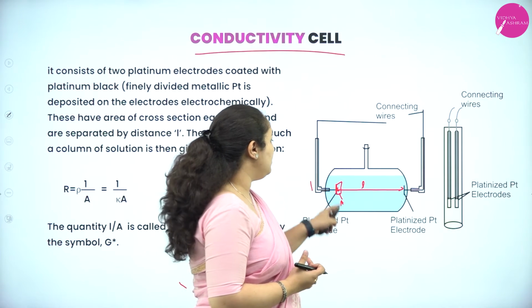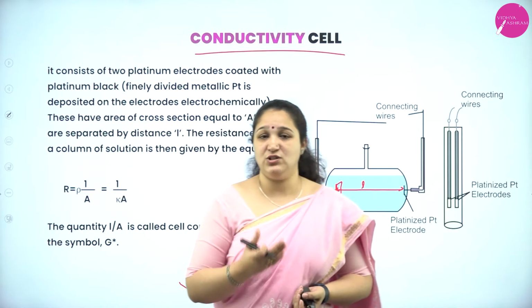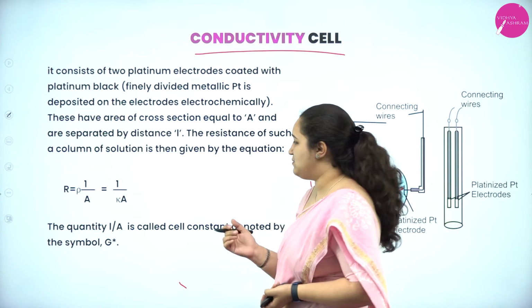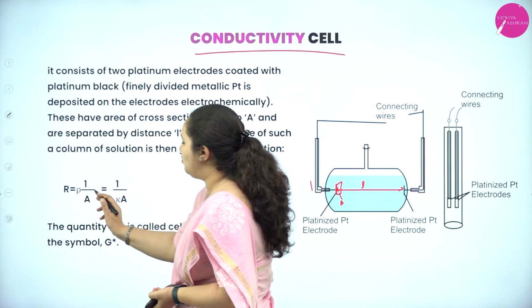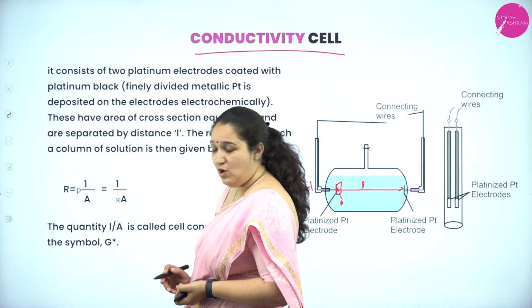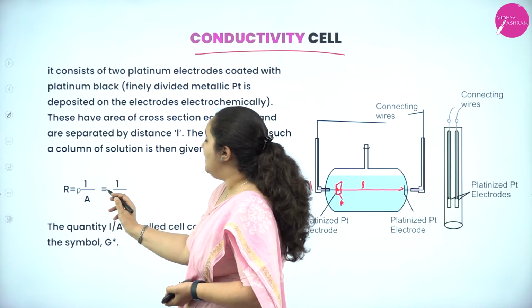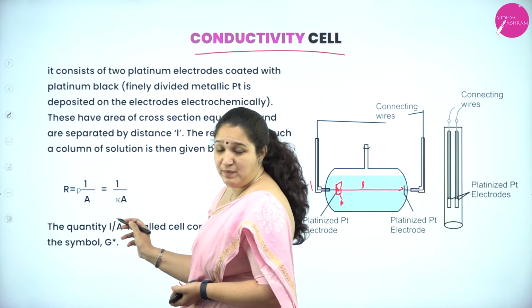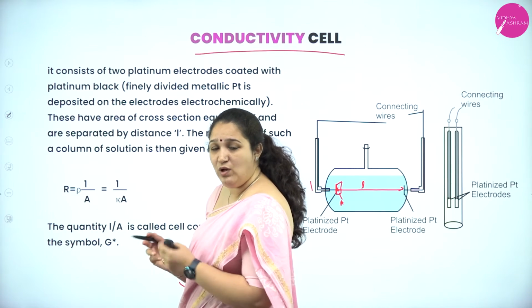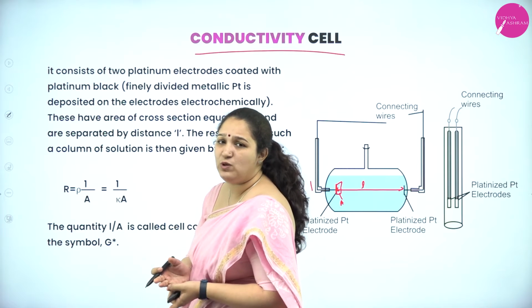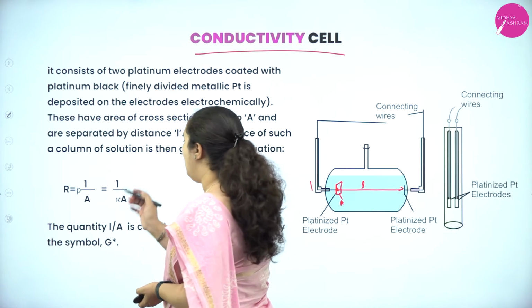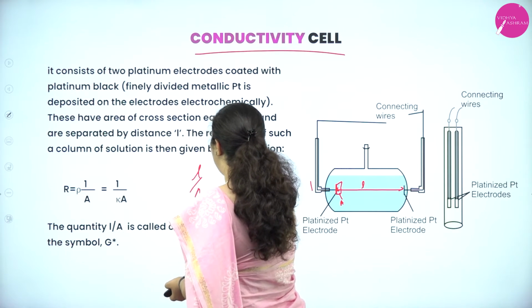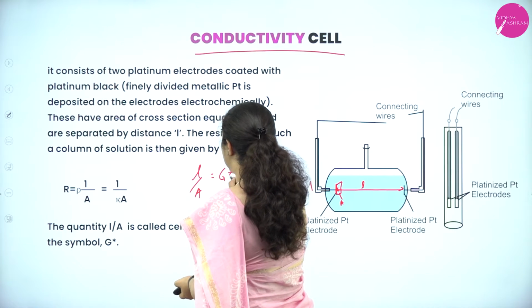Now, once we know the length and the area of cross section, we can find out the resistance by R is equal to rho L by A, or I can also put it as R is equal to L by A by kappa, because kappa is equal to 1 by rho. Just interchange it, rho will be equal to 1 by kappa, correct? Or L by A is called G star, that is cell constant.